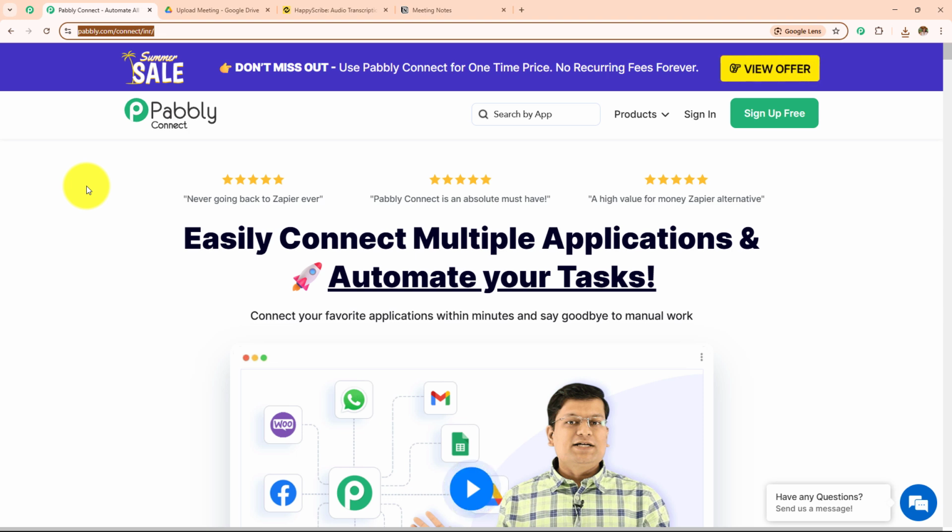Now after browsing the website, we need to sign in to a Pabbly account. On the top right corner, you can see two options, sign in and sign up for free. If you are an existing user, click on sign in, and if you are a new user, click on the sign up for free, and this will give you 100 tasks free on monthly basis. As I'm an existing user, I'll go with the sign in.